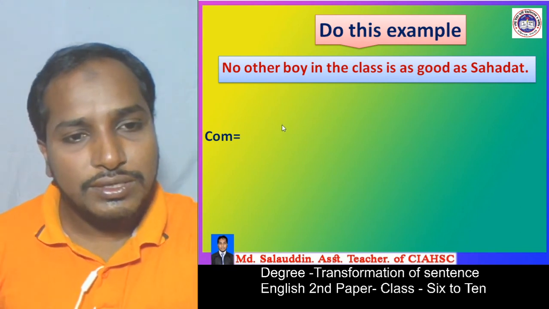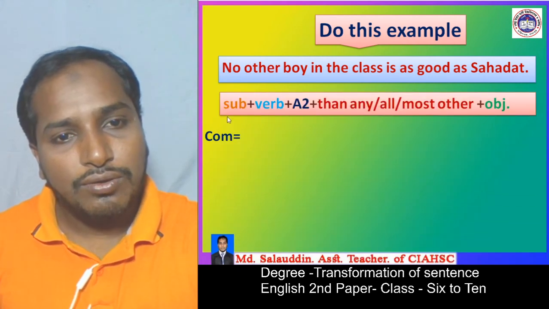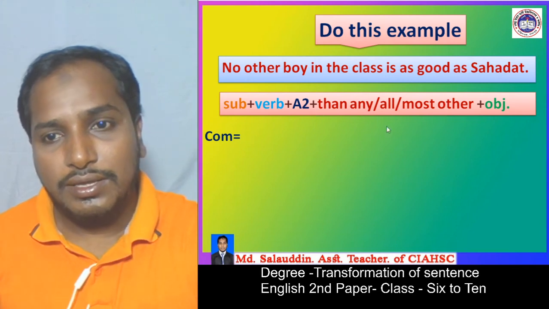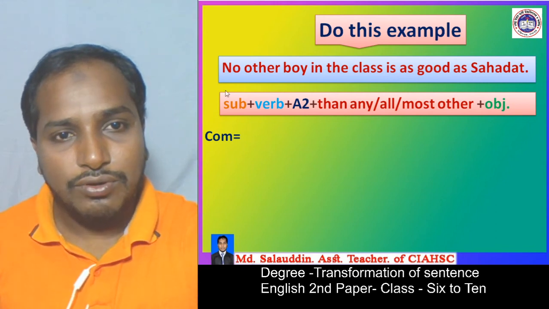So first of all we change it into a comparative sentence. You know the structure of comparative is subject plus verb plus A2 plus then any other or then most other and then object. According to the structure we make it.